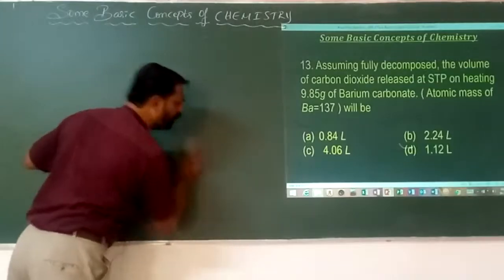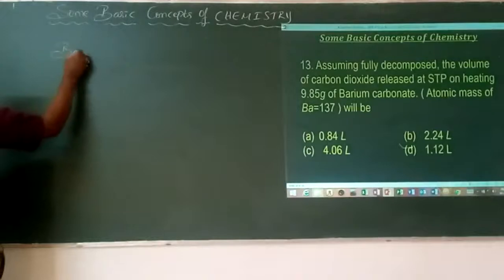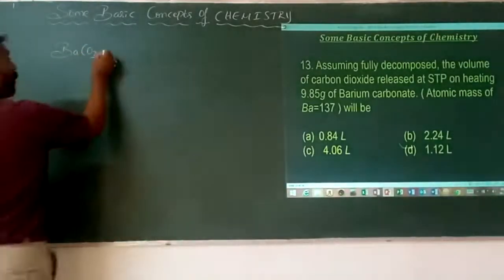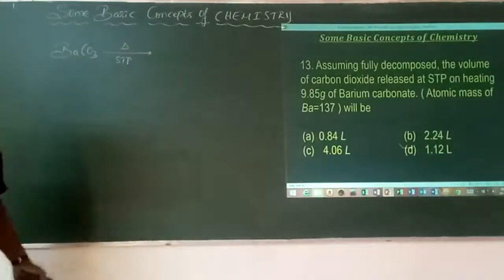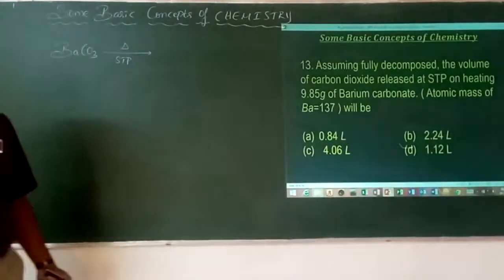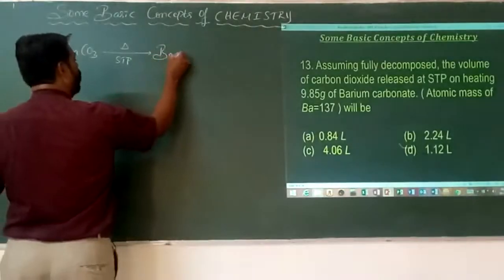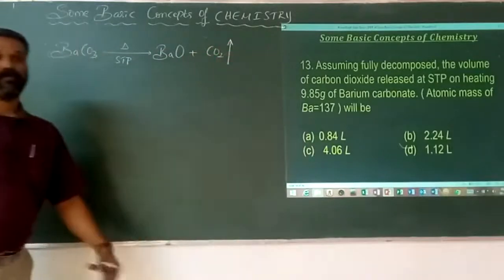What happens when barium carbonate gets decomposed? Barium carbonate is similar to calcium carbonate. On decomposition at STP, we know that calcium carbonate gives calcium oxide plus carbon dioxide. Similarly, barium carbonate decomposes to form barium oxide along with carbon dioxide.